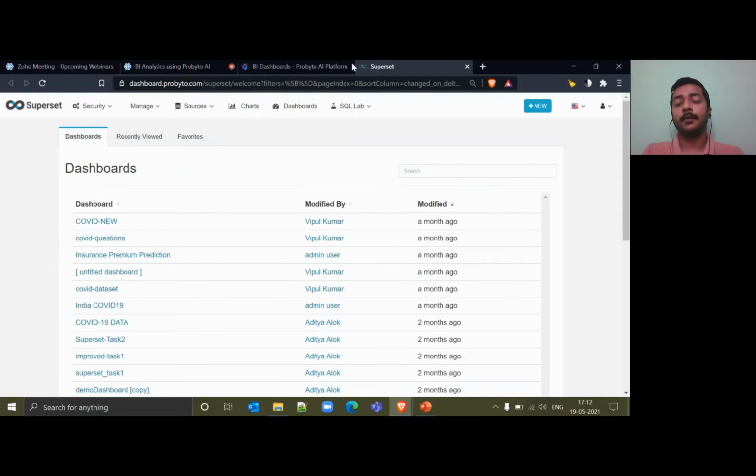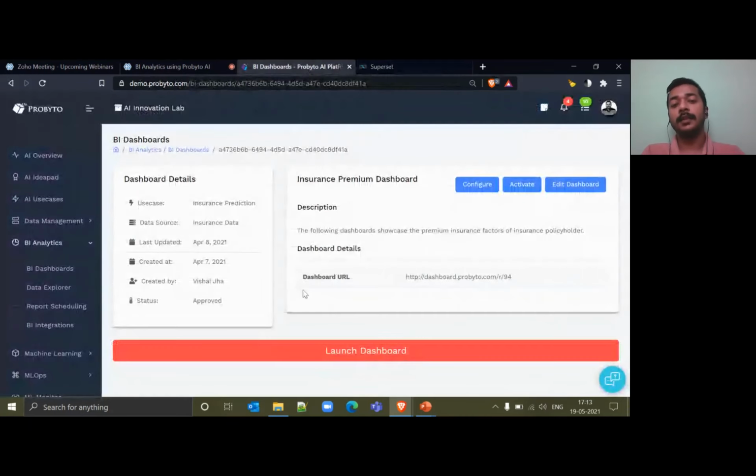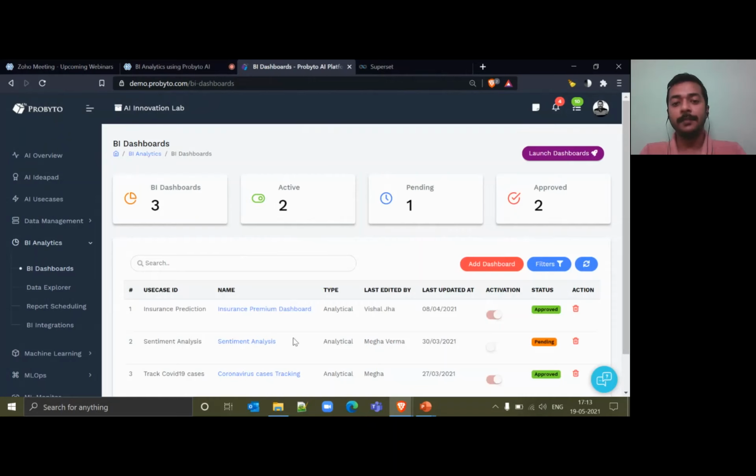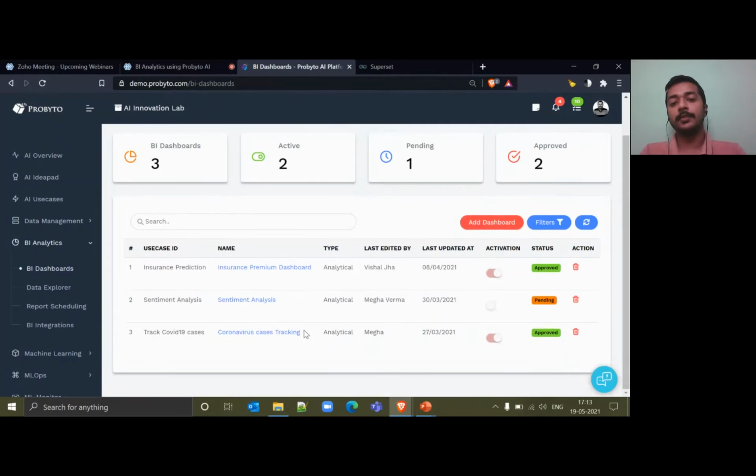Your team might already be working in some other tool as well, but they can still configure it to Provider AI and connect the proper URL to the dashboard. So it makes it easier and helps save time to list out all the dashboards built by the team on a specific business problem or a specific use case.